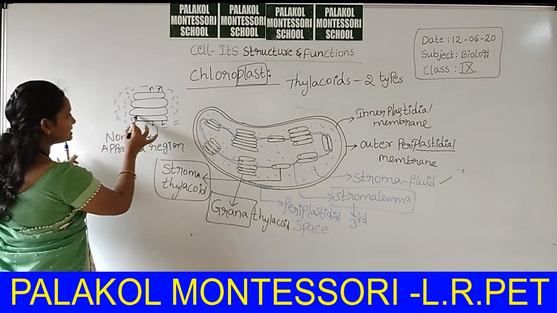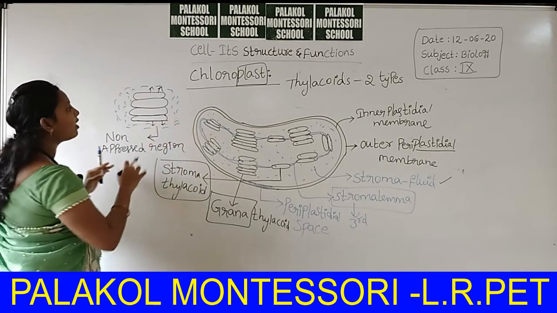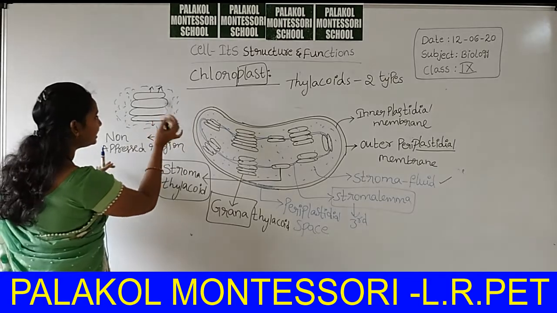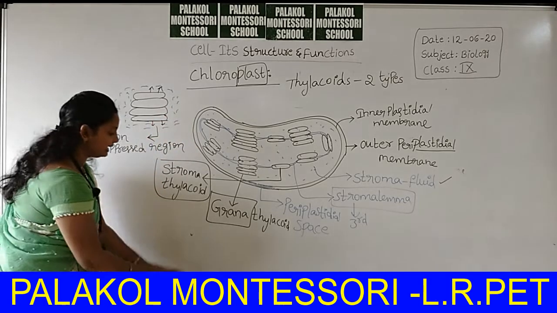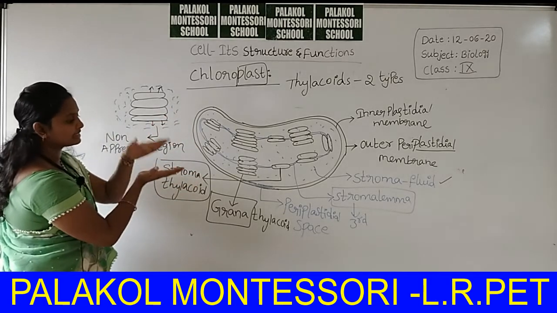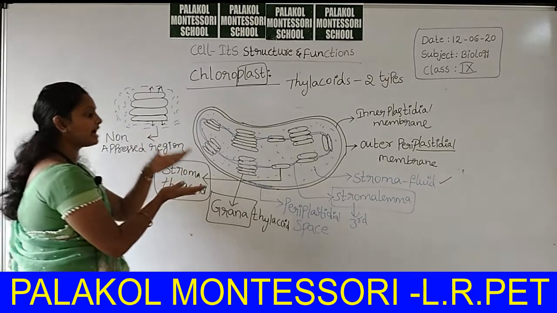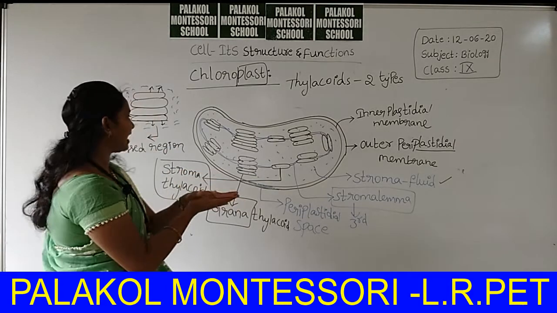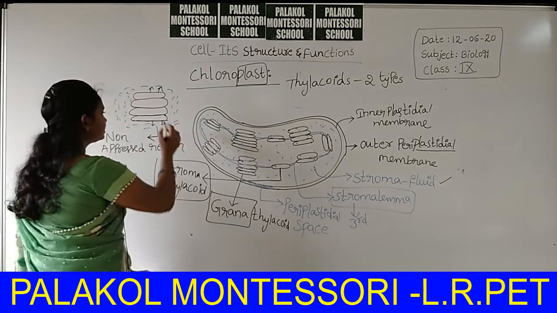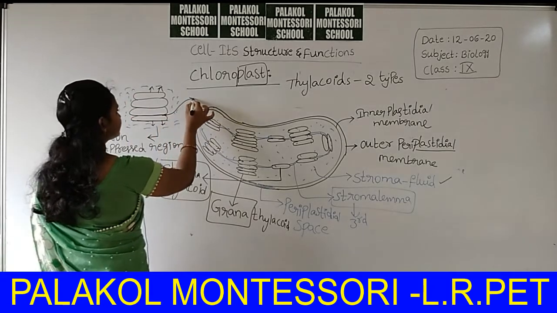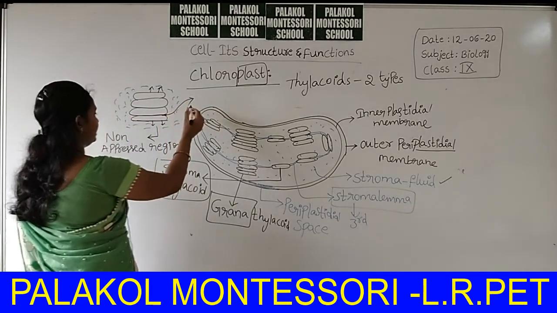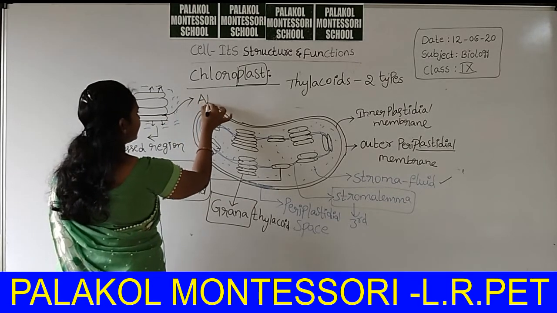But the region of thylakoid which is not freely exposed to the surrounding stroma, that means it is covered by the next layer of thylakoid, is called the appressed region.